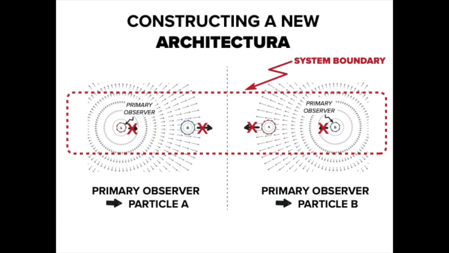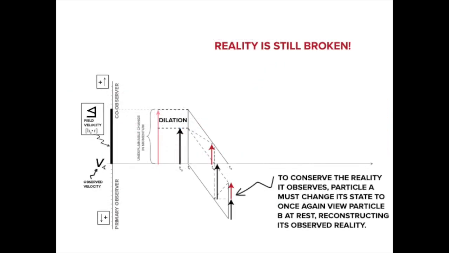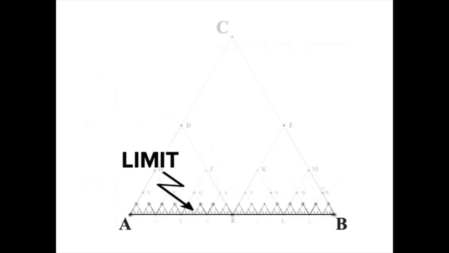This internal balance between the two particles assures no observable changes in the system's properties as it undergoes cycles in the field. Because of this, to an external observer outside of the quantum realm, such as a human being, we can conclude that cycles in the field would be impossible for us to observe. So, what is it that we observe if we cannot witness the processes of field cycles? We can imagine individual field cycles at the end of the limit paradox. After each field cycle, the primary observer's reality is conserved. It is these instances of conservation that build what we humans consider reality.